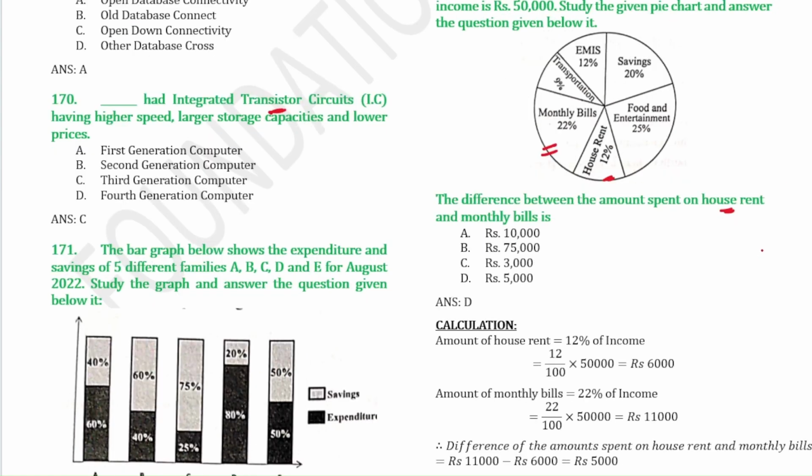So for calculation, the amount of house rent is 12% of income, right? So 12% means 12 by 100 into income, which is given as 50,000. Put the values and do the calculation, you will get 6,000. And then the amount of monthly bills is 22% of income. So that means 22 by 100 into the income, 50,000. You will get 11,000. So subtract and you will get the difference of amount spent on house rent and monthly bills. That is 5,000.